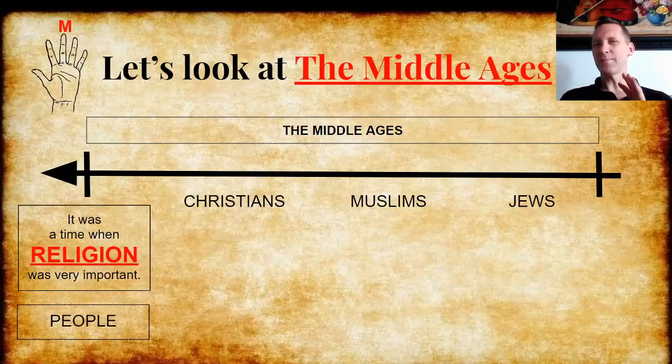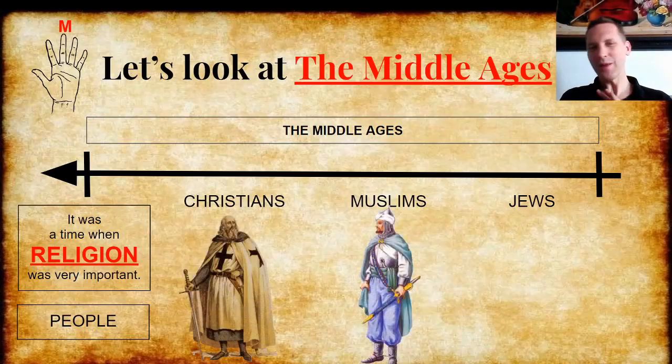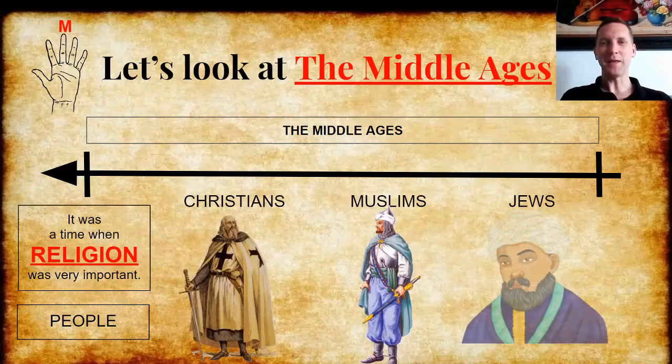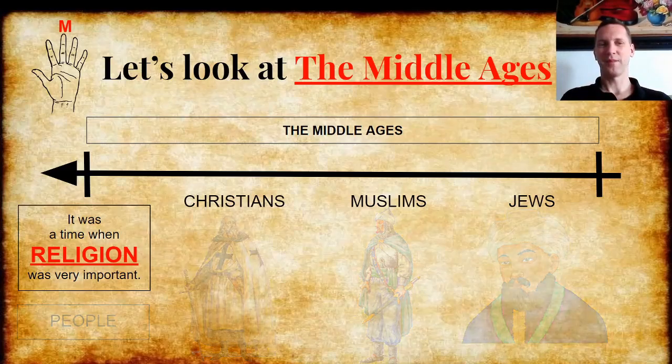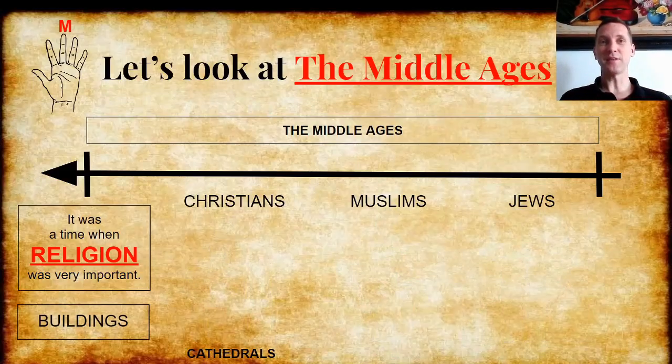Let's look at some pictures of people. Maybe a Christian from the Middle Ages looked like this, and maybe a Muslim looked like this, and maybe a Jew looked like this in the Middle Ages. And the buildings, what did they make? Well, Christians built churches and cathedrals.